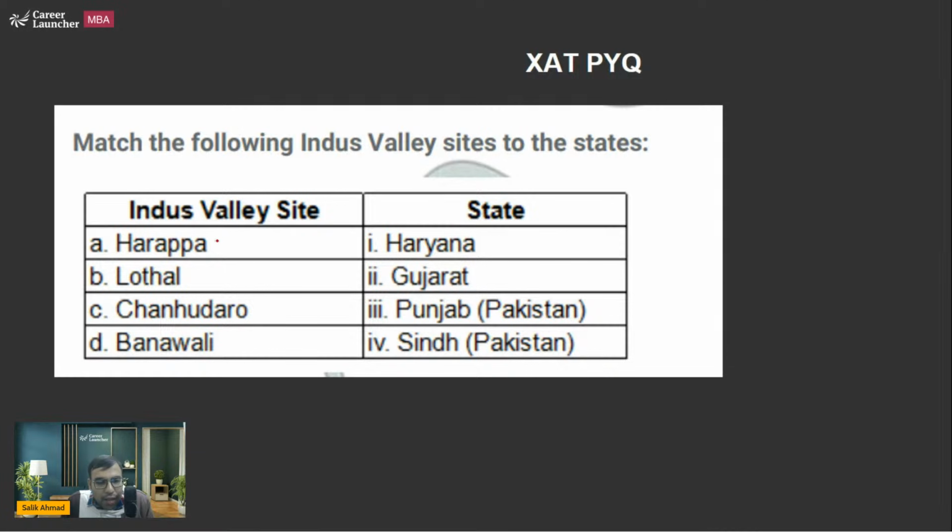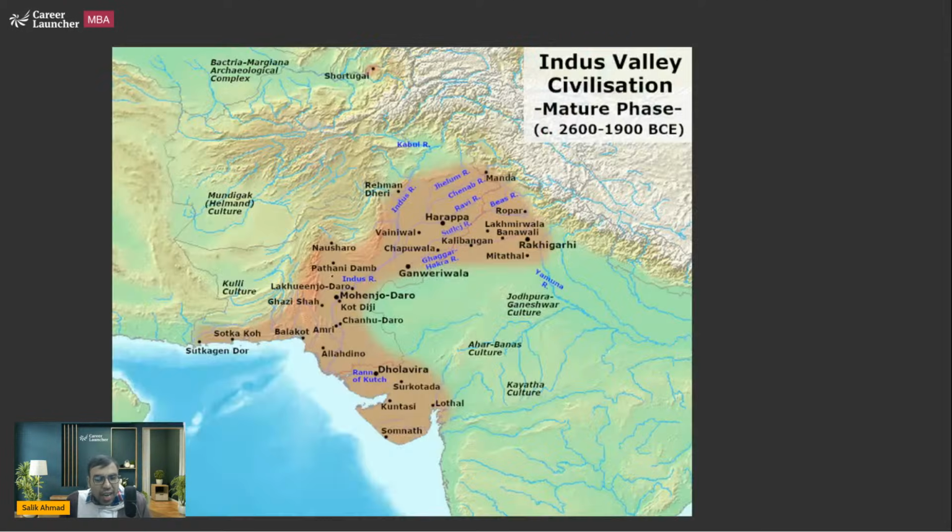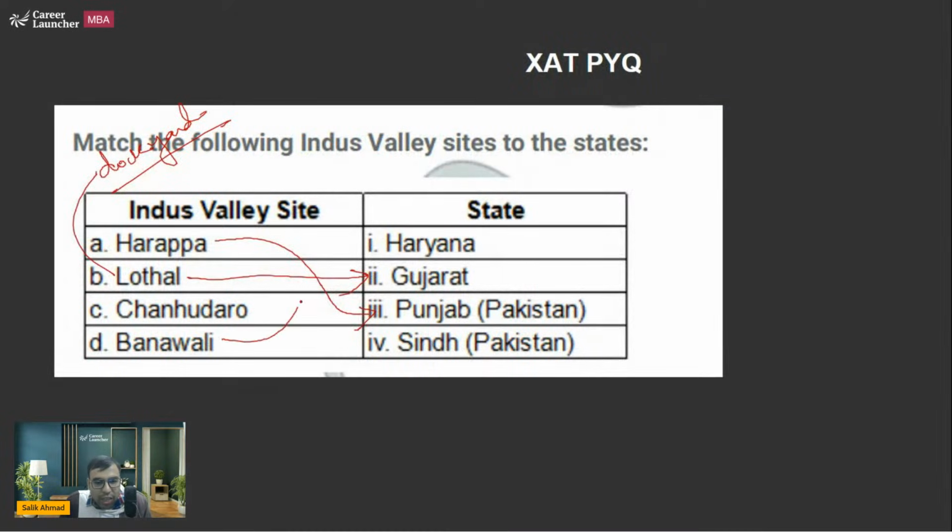Harappa is actually a city in the Punjab province of Pakistan. Lothal is in modern day Gujarat, which is famous for its dockyard. This was the place where ships used to stand. Then we have Banavali, which would be somewhere here, in the modern day Haryana region. So D is option 1. And we have Chanhudaro in the Sindh region of Pakistan.